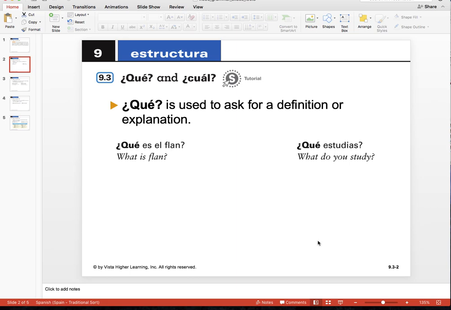So qué we use to ask for a definition or an explanation. Here are two examples. ¿Qué es el flan? Right, so here we're asking for a definition. What is it? Or ¿qué estudias? Right, here we're asking for an explanation. So you could not say ¿cuál es el flan? Or ¿cuál estudias? Well, you could say ¿cuál es el flan? In certain contexts, but not to ask what it is, right? That would be which is the flan. But you definitely couldn't say ¿cuál estudias? Well, also, I'm sorry, you could say ¿cuál estudias? But again, that's if you were asking amongst various selections, right?